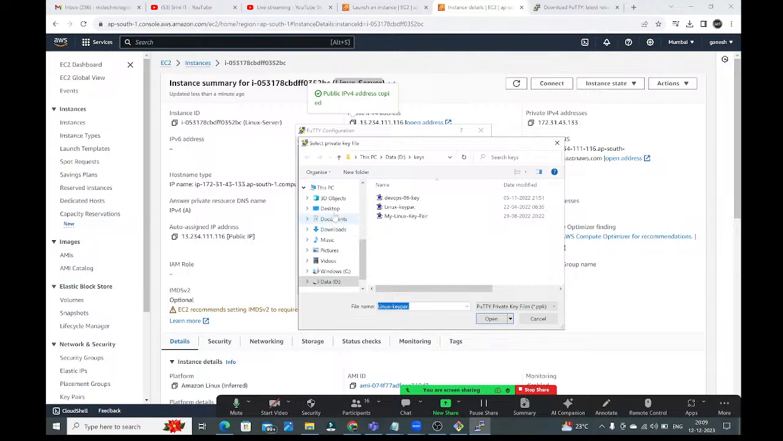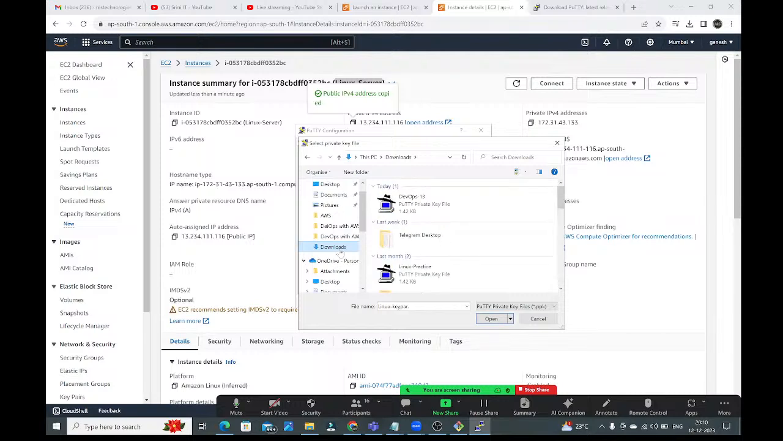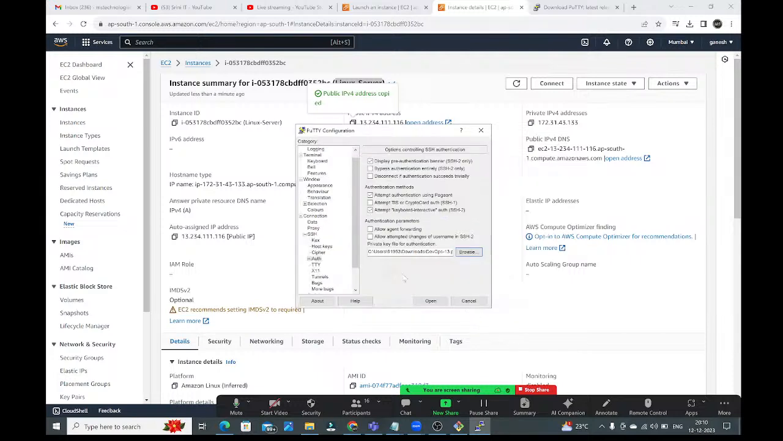Here, go to Downloads. We have saved in the Downloads folder only. Go to Downloads. In the Downloads, see guys, DevOps 13. This is the PPK file which we have created. Select this. Open, guys.